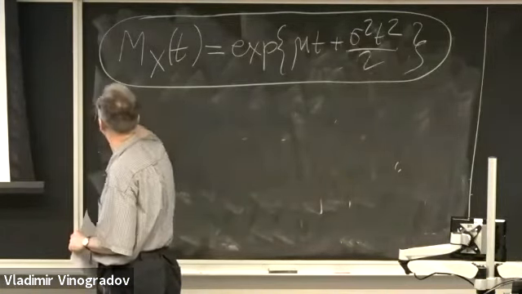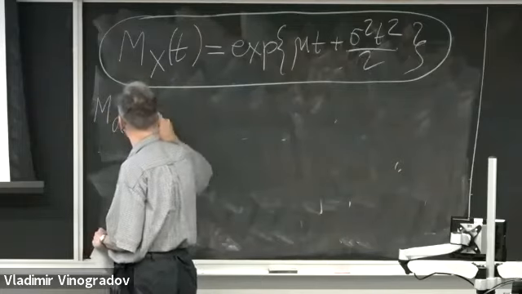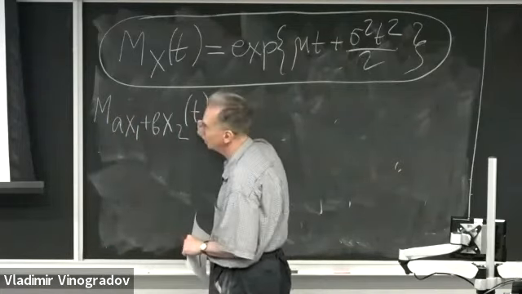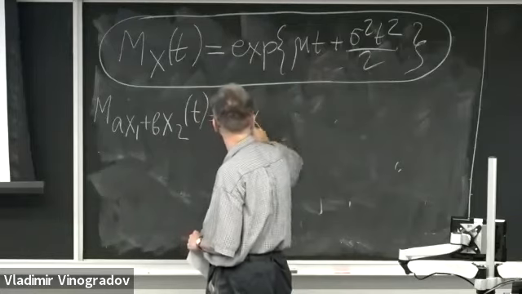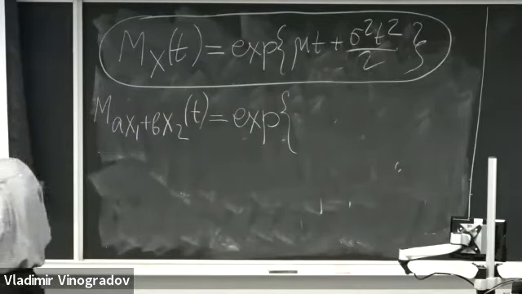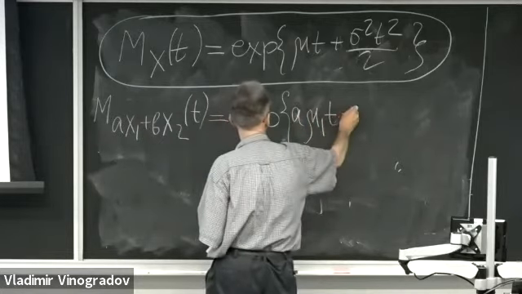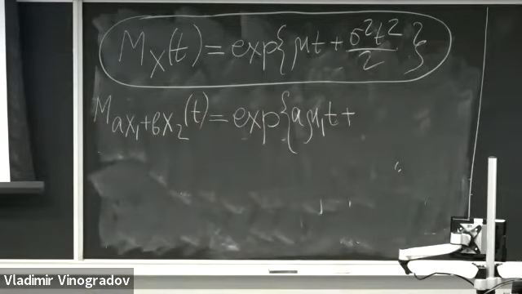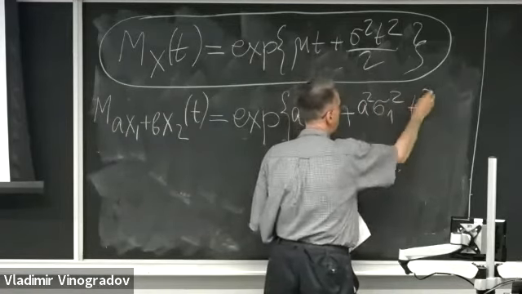So, the moment generating function of ax1 plus bx2 of argument t is the exponent of the mean of the first variable x1, which is a times mu1 times t, plus the variance a squared times sigma 1 squared times t squared divided by 2.